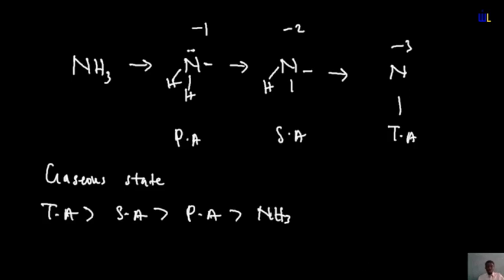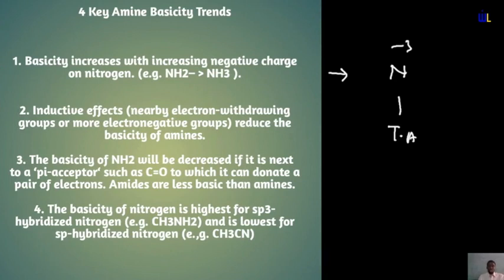Next point in this particular analysis is the inductive effect. We talked about electronic effect. Electronic effects is the effect as a result of the presence of electron releasing groups or less electronegative groups. So when you have more electron releasing groups, automatically it increases the basicity. But in the case of inductive effect, it's the opposite. When you have more electron withdrawing groups, it reduces the basicity. And those electron withdrawing groups are the more electronegative groups.